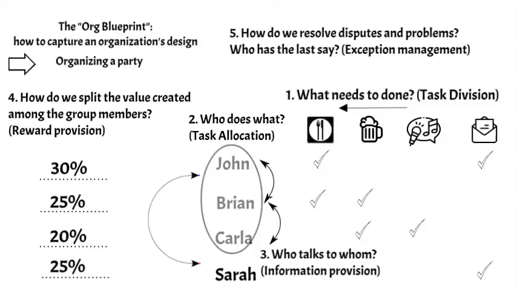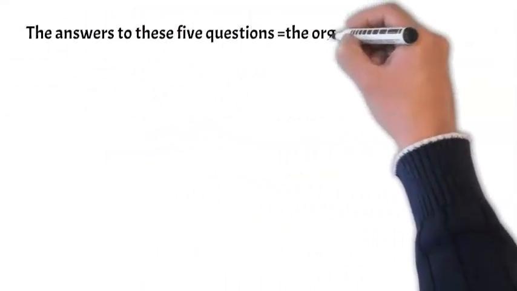Of course, we can refine this design by changing our answers to any of the questions. For instance, you might decide John and Brian don't get along, so let's give Brian sole charge of the food. Or sending out the invitations is too much hassle, so you might outsource that to somebody and pay them a small fee. Remember, there can be a wide variety of answers, and in larger organizations, the answers get more complicated.